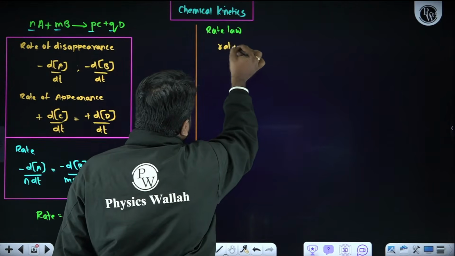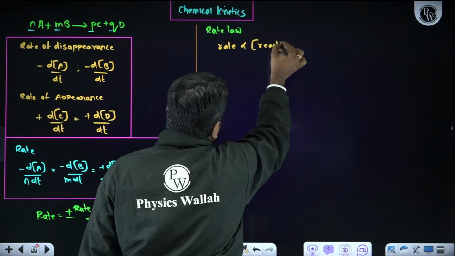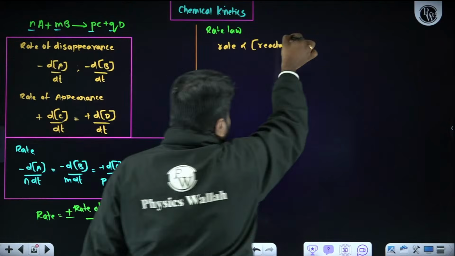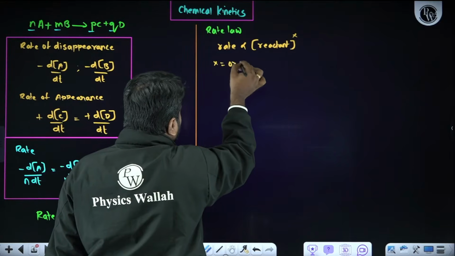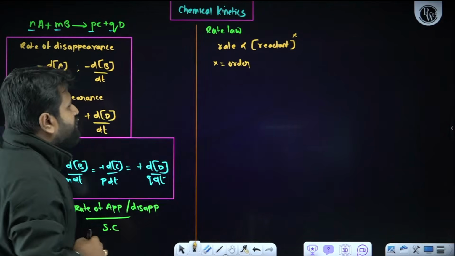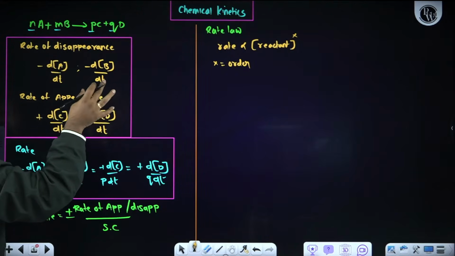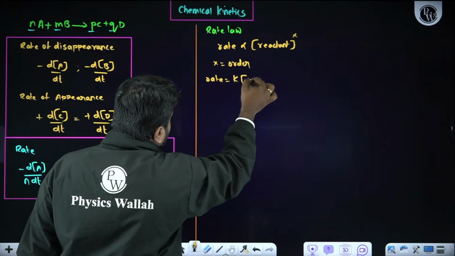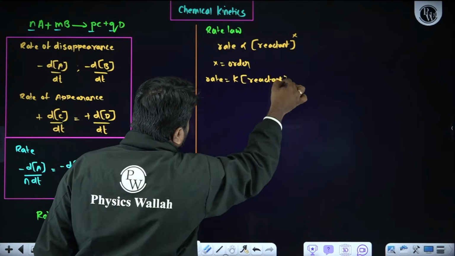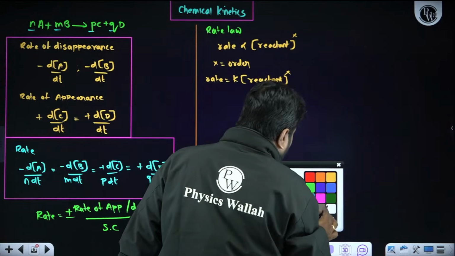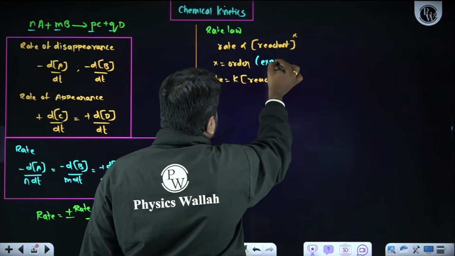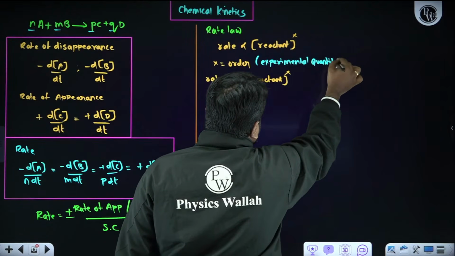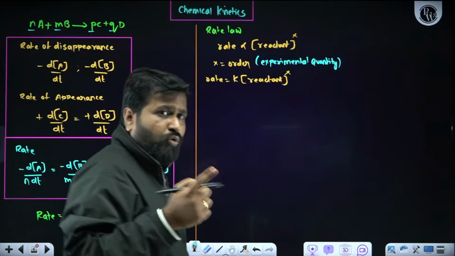Rate is directly proportional to concentration of reactant raised to the power x. This x is exactly called as order. To remove the proportionality sign, I will introduce one constant. So rate is equal to K into reactant to the power x. Now, if I talk about order, order is basically an experimental quantity. Now, remember one more thing.